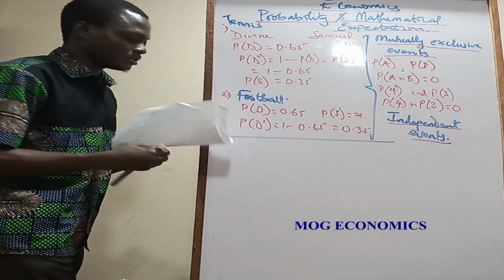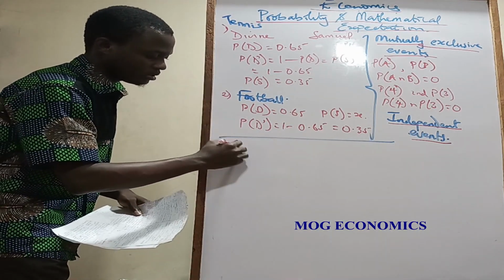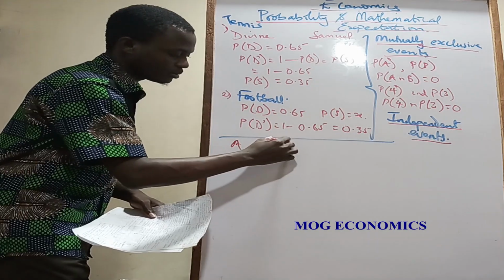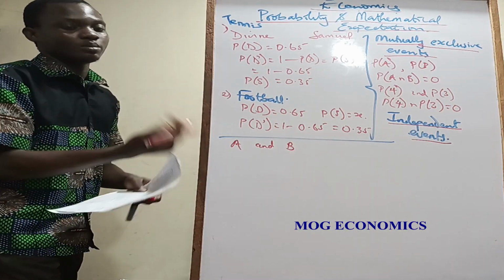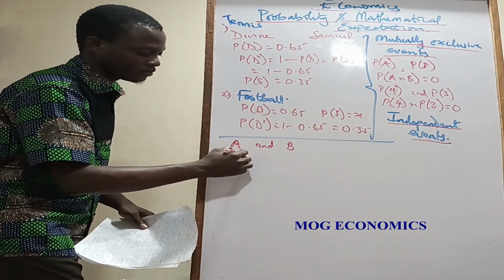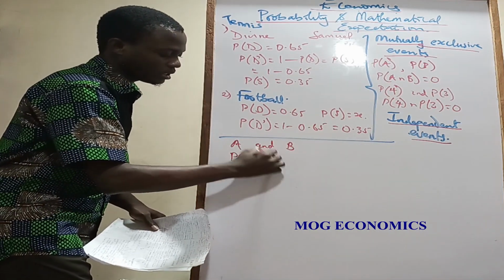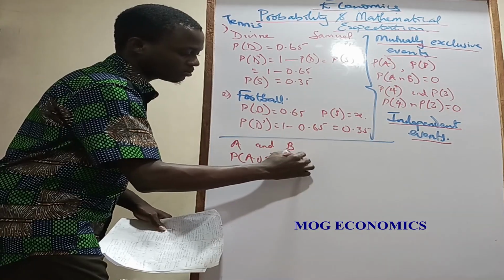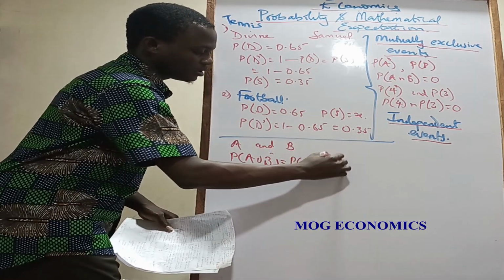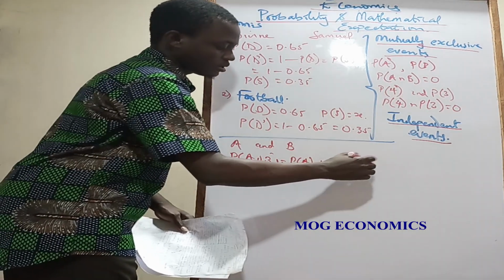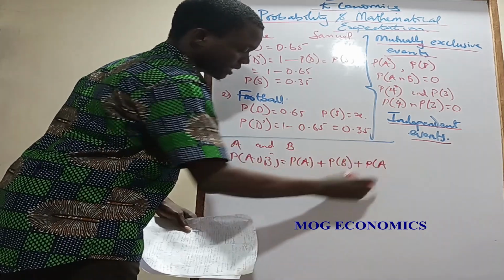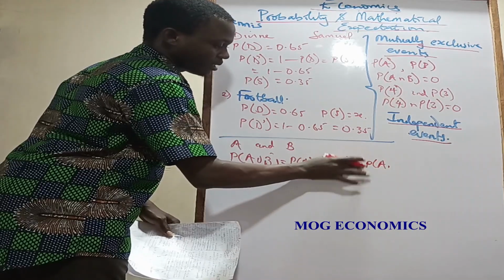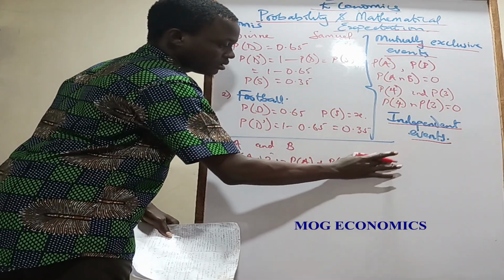So there are two events, A and event B. What's the probability of A or B happening normally? So it's going to be probability of A or B. That's going to be equal to probability of A plus probability of B minus probability of A intersection B, something like that.